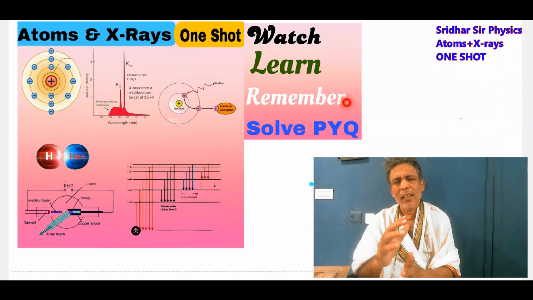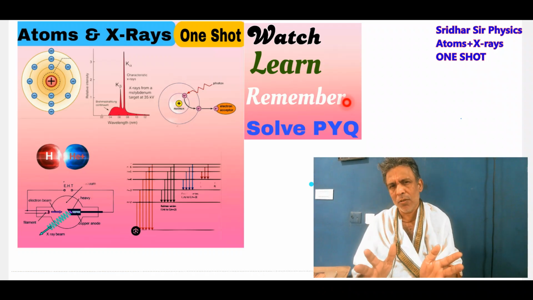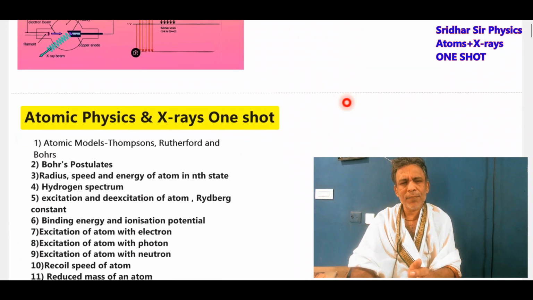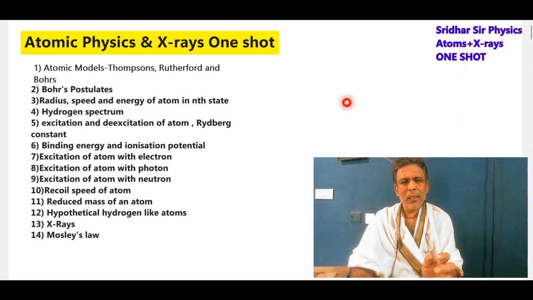Okay, kids, now how to plan this atomic physics and X-rays, one shot. First, we'll discuss the different types of atomic models, like Thomson's model, Rutherford model, and Bohr model. Our syllabus is only the Bohr model, and the others are just a theoretical discussion, not in detail.